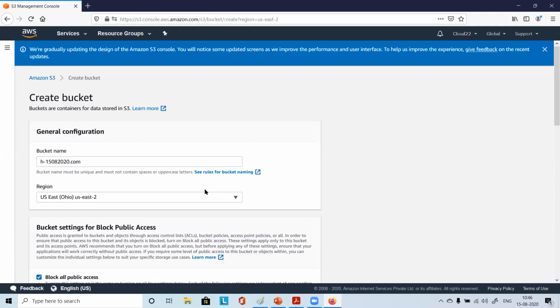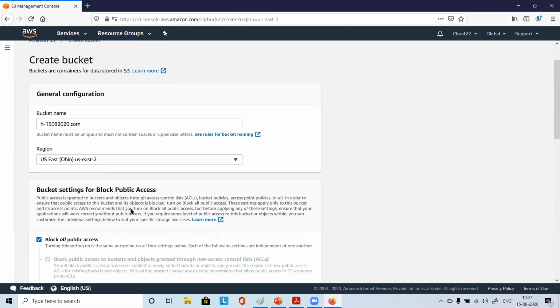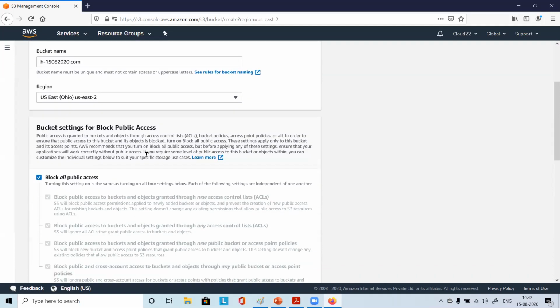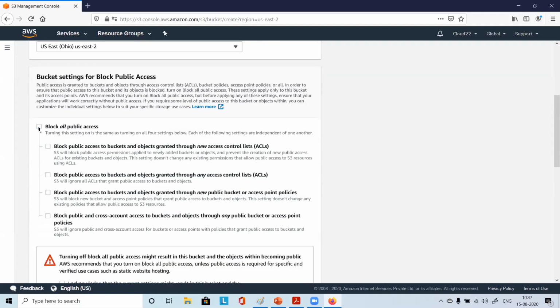So has everyone done? Prashant, you're there? Done? Yeah. Subhaya? Yeah. Okay. So here, first you give some name, then choose some region, and then remove this option. The Block all public access option is there, right? So just remove it.